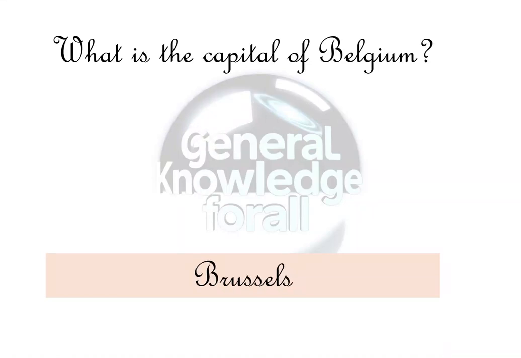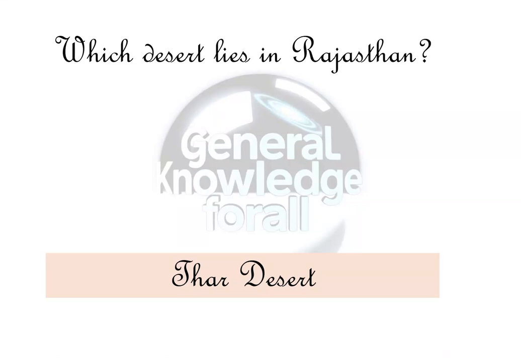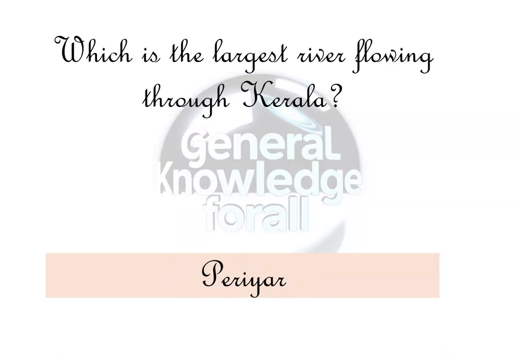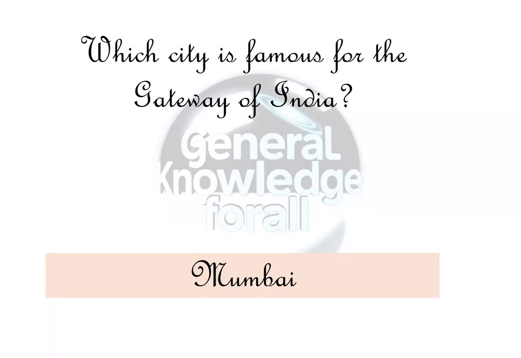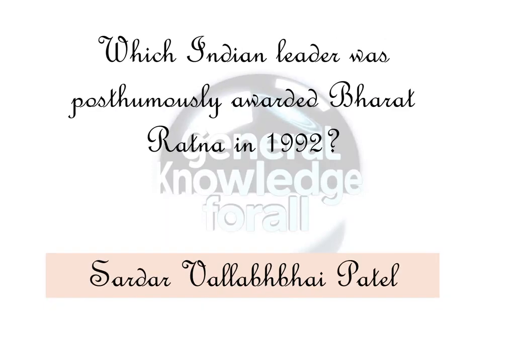Which desert lies in Rajasthan? Thar Desert. Which is the largest river flowing through Kerala? Periyar. Who is known as the father of Indian space program? Dr. Vikram Sarabhai. Which city is famous for the Gateway of India? Mumbai. Which Indian leader was posthumously awarded Bharat Ratna in 1992? Sardar Vallabhbhai Patel.